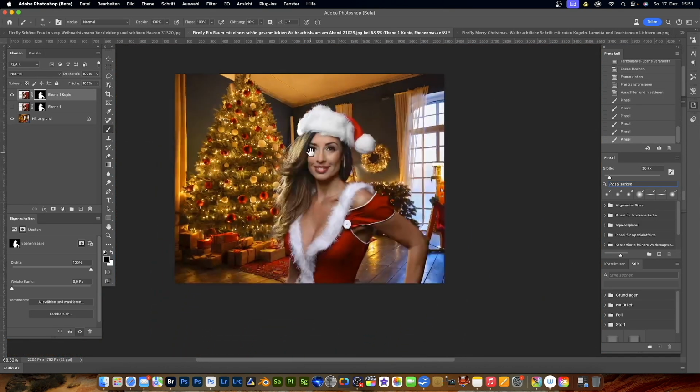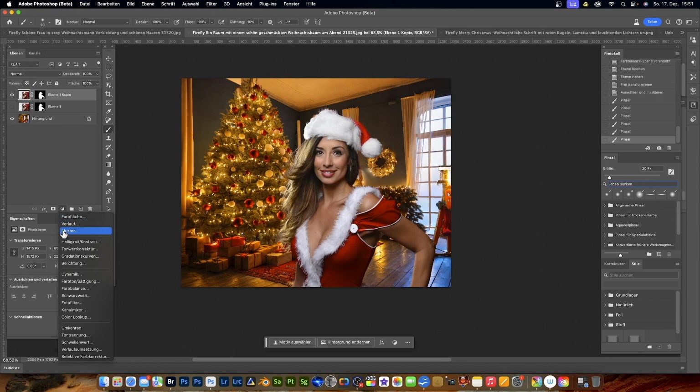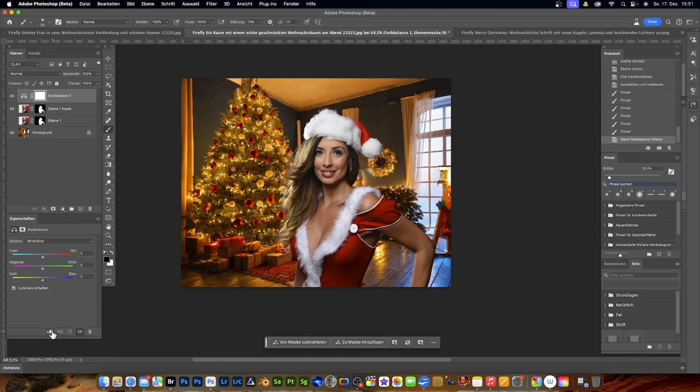And then we need our model now, which is actually not a model at all, but an AI woman. Adjust the color. I do it very easily here by being on the upper level, and then I go here. We come here and select the color balance adjustment layer. Click on the clipping mask down here, and I will color it a little bit so that it fits better into the picture.